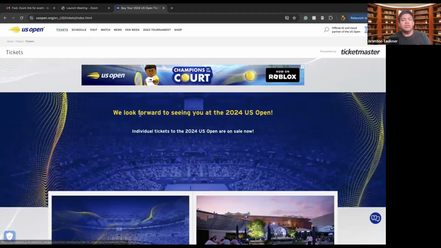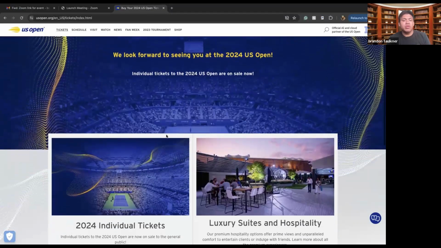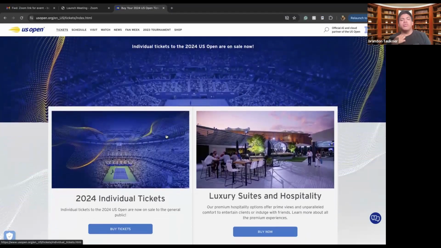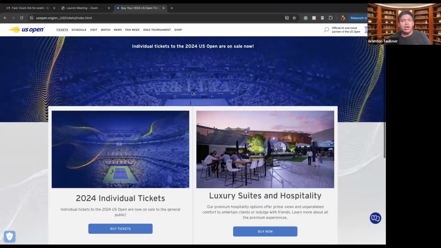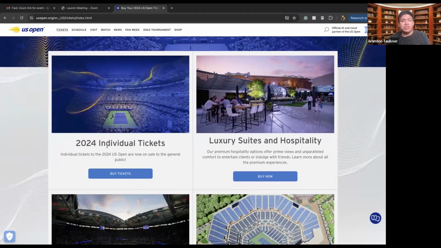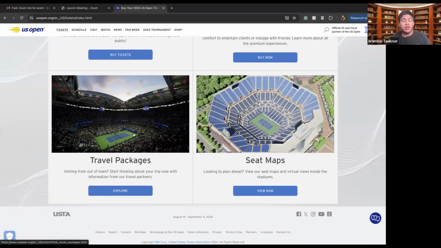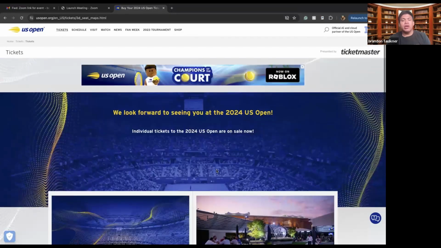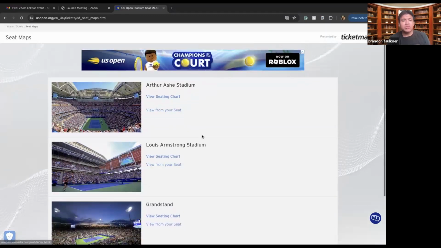We also have tickets. So if you want to attend the US Open in person, there are tickets here that you can buy for the 2024 US Open game that is located in New York. So you can buy all these tickets. You can see the ticket prices. You can buy a luxury suite and also different types of hospitality. There's travel packages, and there's also seating maps so you can see where you are if you want to be close to the court, if you want to be away from the court,